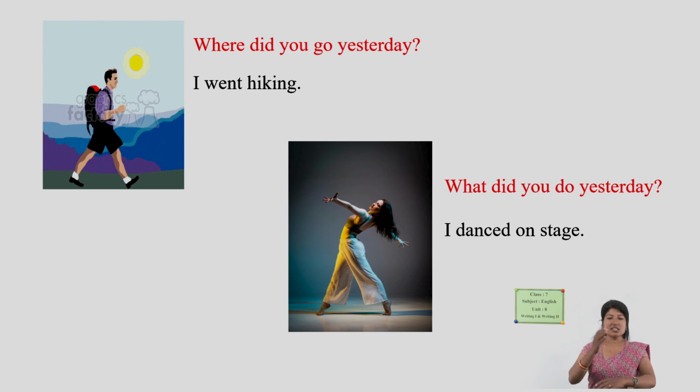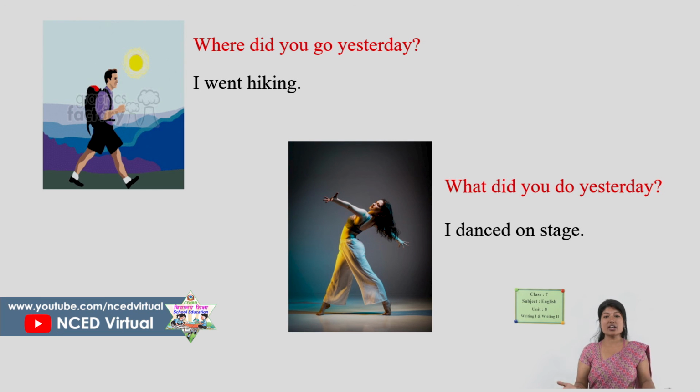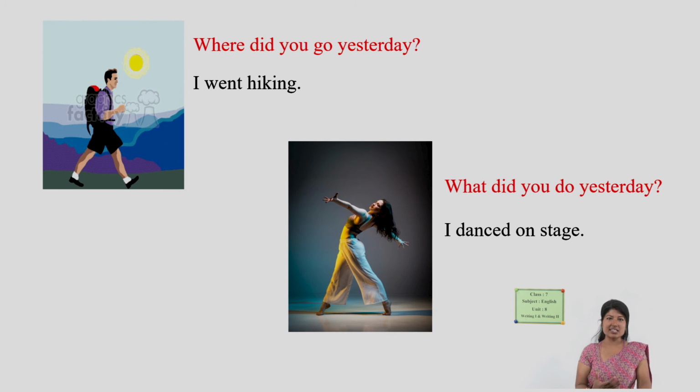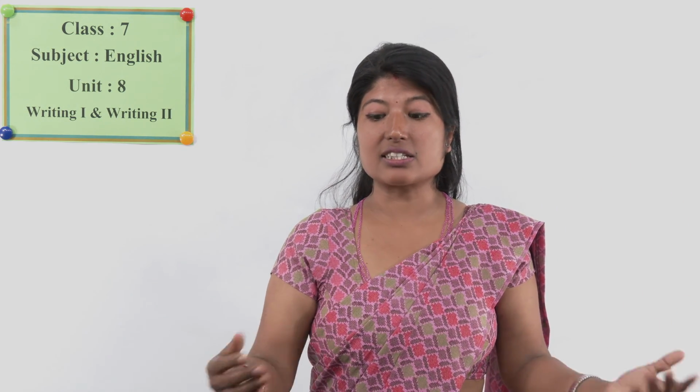So we discussed all these questions to share about our activities in the past. What did we do? I went, I danced, I washed, I drank, all the activities in the past.